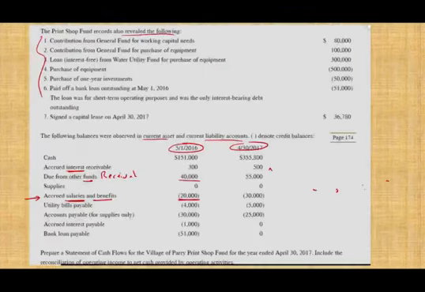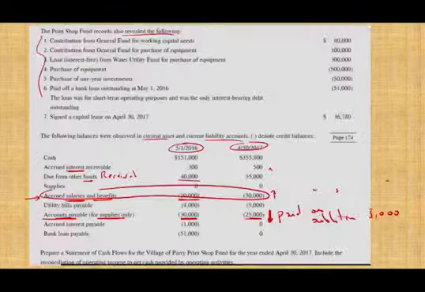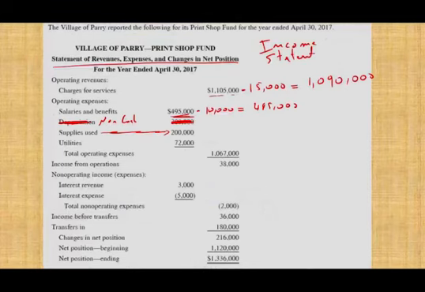Now we need to see if there's any account on the balance sheet that's related to supplies. And notice here we have accounts payable for supplies only went from $30,000 to $25,000. So notice the liabilities here went down. And in contrast to the accrued salaries payable where the liabilities went up, here the liabilities went down. It means we paid an additional $5,000. So when the liabilities go down, it means we paid more cash, plus 5,000. So our cash paid, and by the way, those are negative. 485 is negative and 205 is negative because those are expenditures.